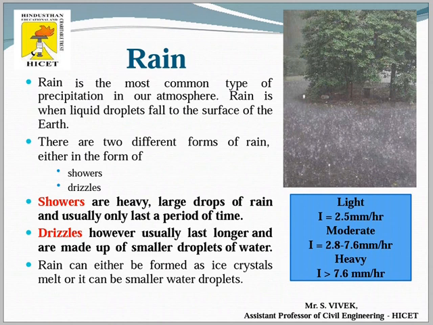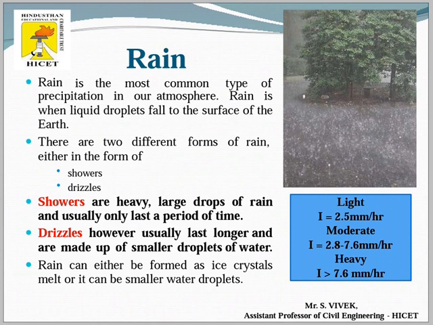Rain has two different forms. One is showers and the other is drizzle. Showers are heavy rains, with large drops of rain coming to the surface of the earth, and they last for a longer time. Drizzle is a much lighter rain or lesser shower, and it lasts only for a short period.